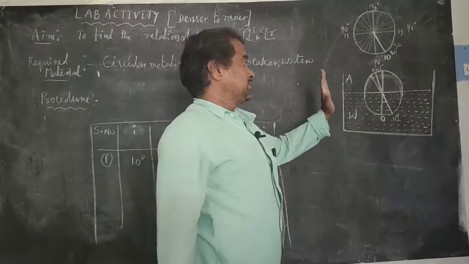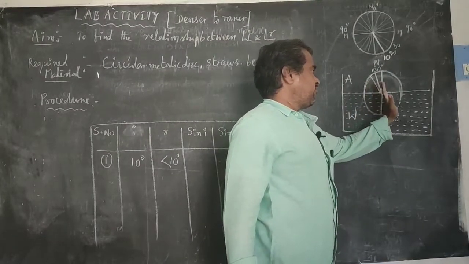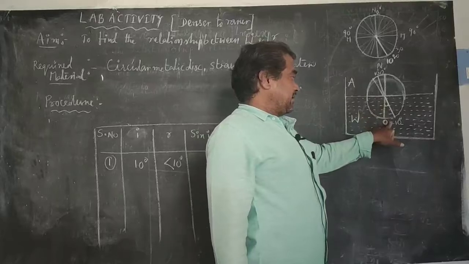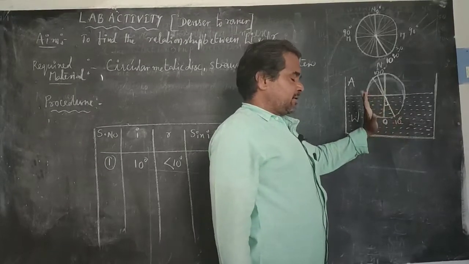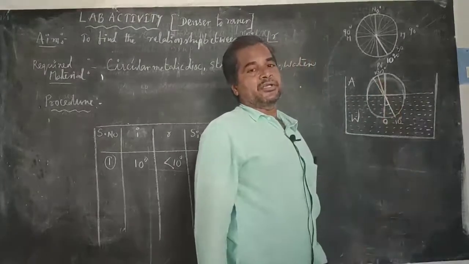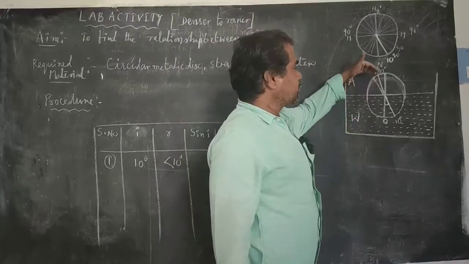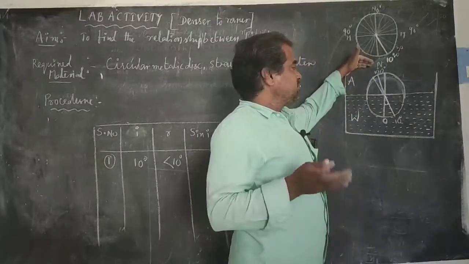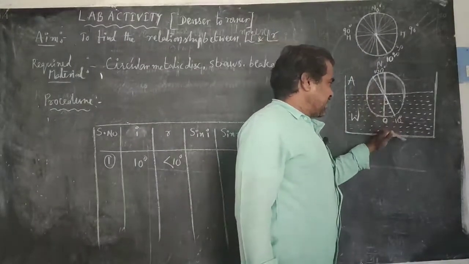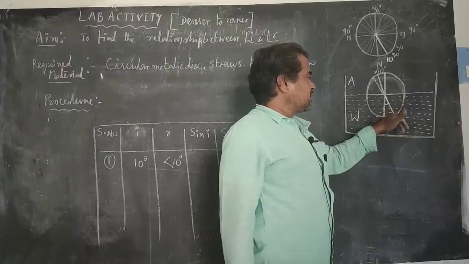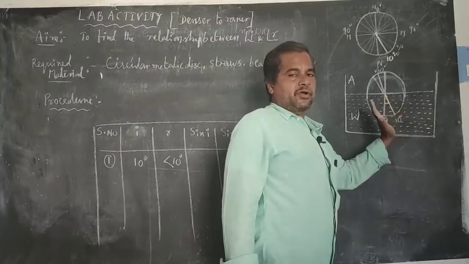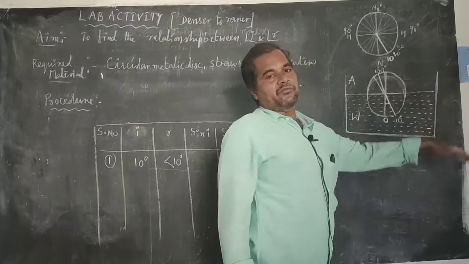But don't do this activity for more than 45 or 48 degrees, because of the critical angle of the water. It is explained later. When we put the straw which is in the water at more than 48 degrees, at that time the straw does not appear when we see from outside of the water, because total internal reflection occurs. It is explained in the next class. So this lab activity must be done where the straw which is immersed in the water is at less than 48 degrees or 45 degrees. Don't put it at more than 45 or 48 degrees.